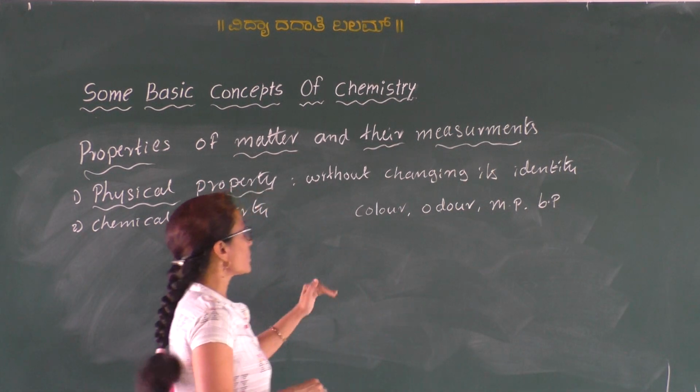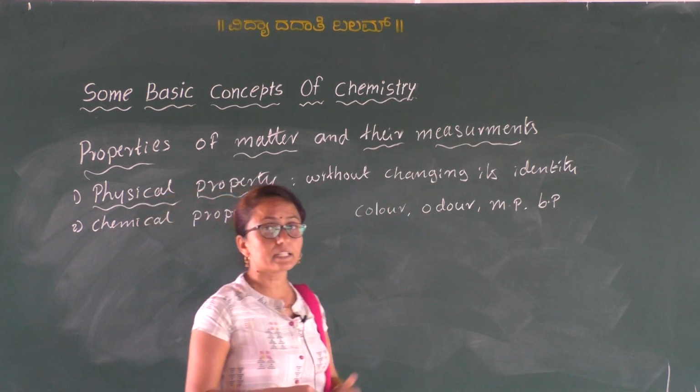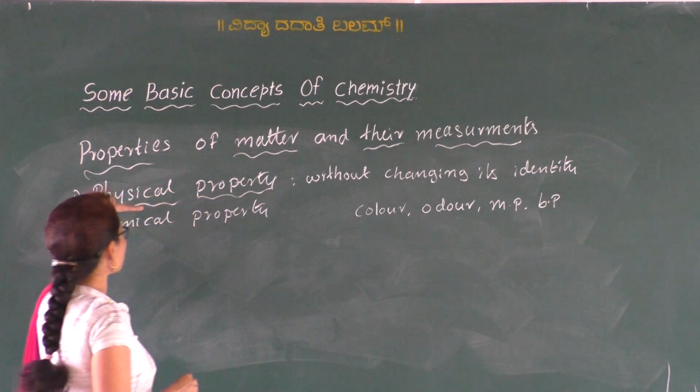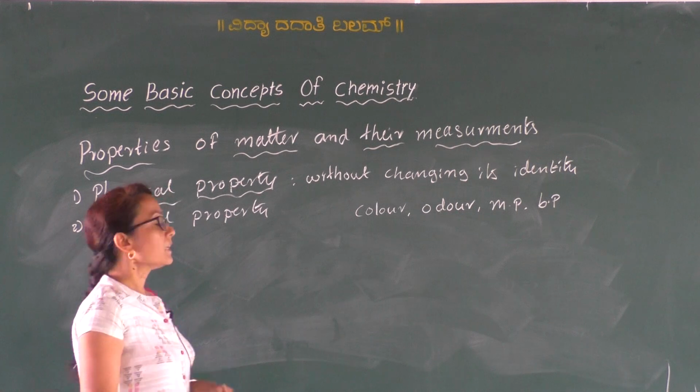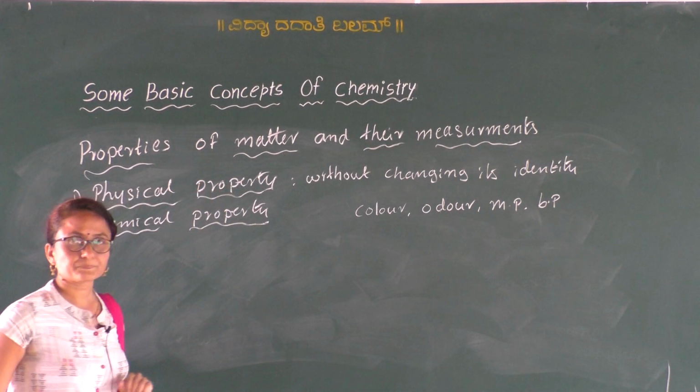So therefore to measure these properties we need not change its identity or the chemical composition. So then those properties are known as what? The physical properties. Clear? So then the second one is the chemical properties.